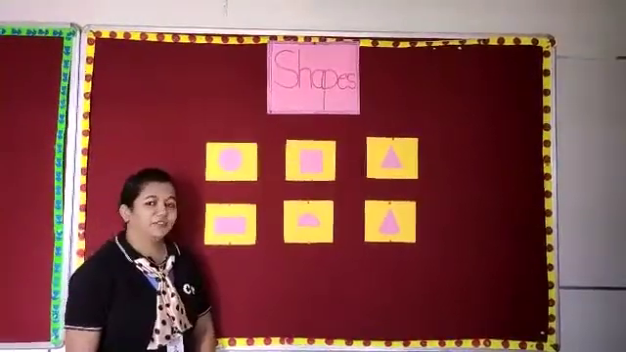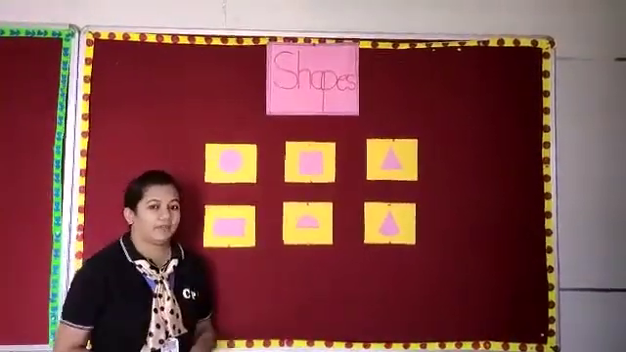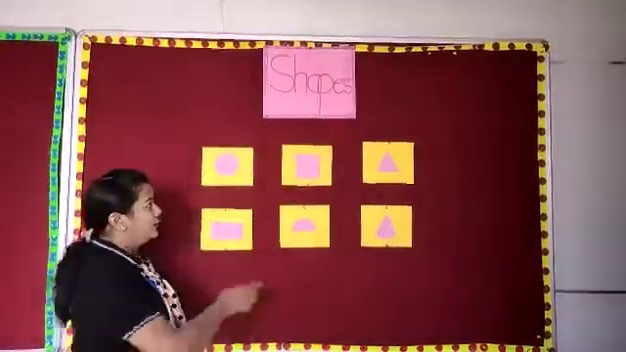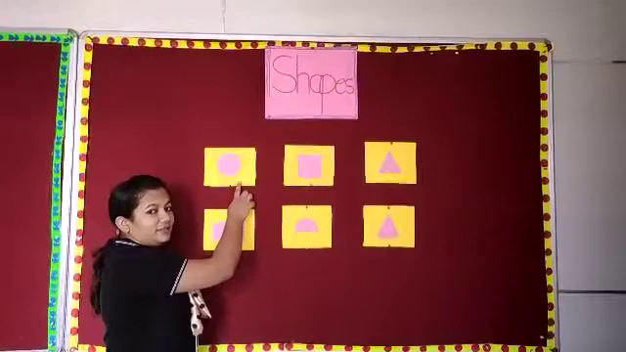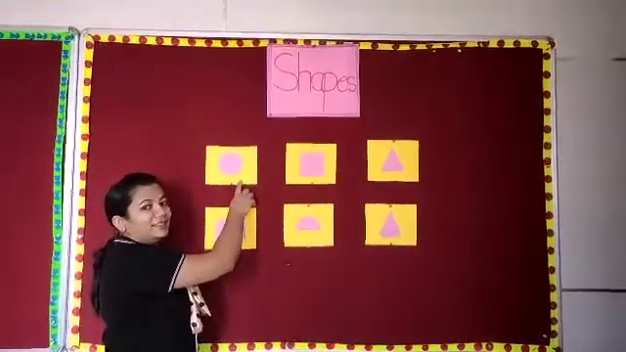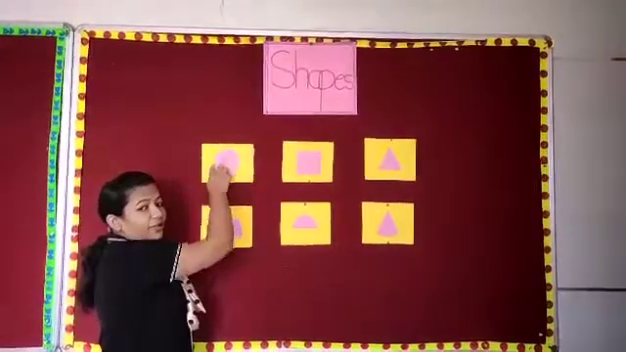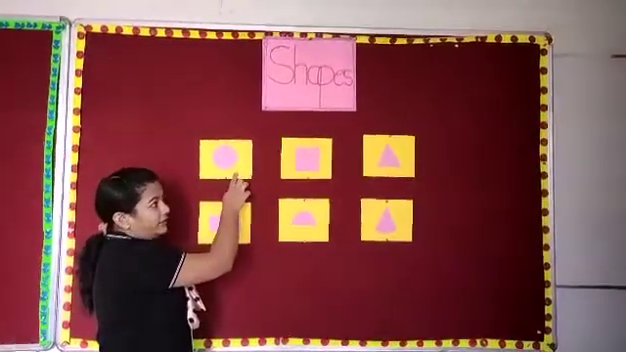Children, we have studied all the shapes in detail. Now we will revise it again. So can you tell me what is this? Yes, this is a circle because it's going round, round, round. It does not have any corner.